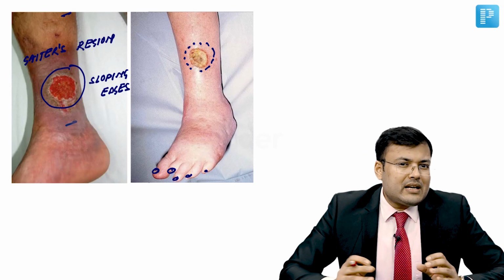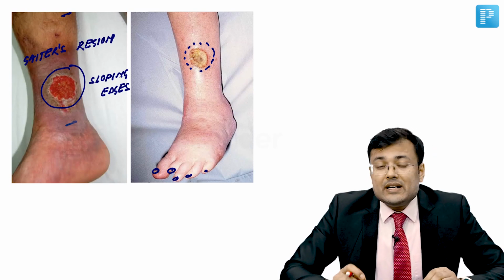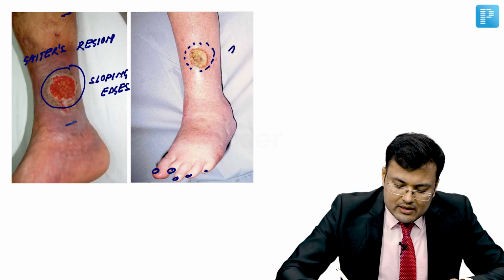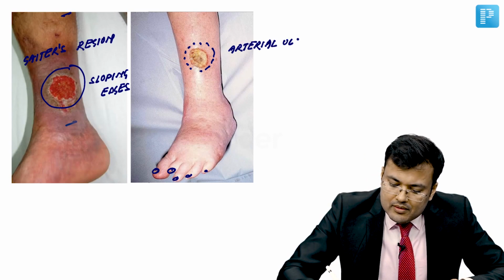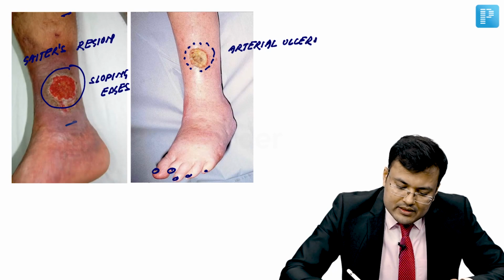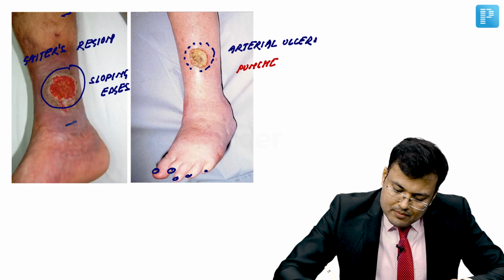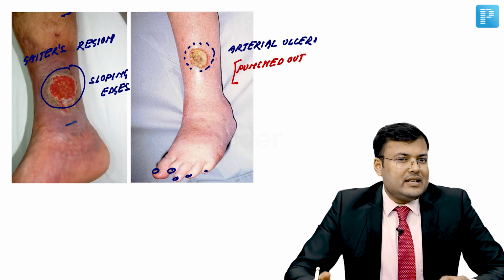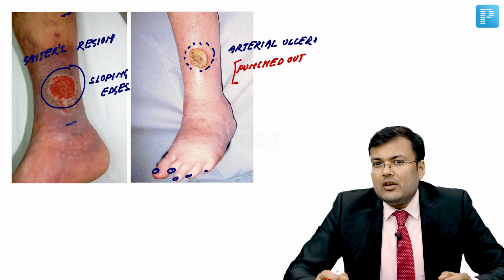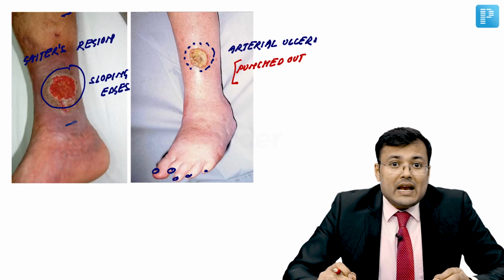All these are indirect evidences of decreased vascularity. So, this is arterial ulcer. These ulcers are punched out, with thin, shiny skin, loss of hair, and brittle nails.